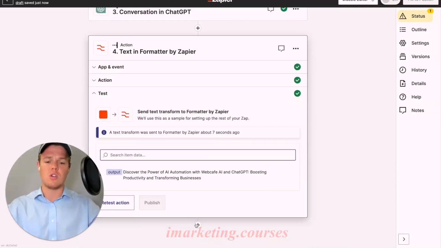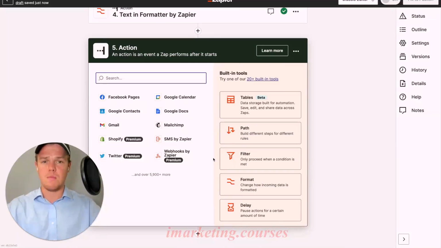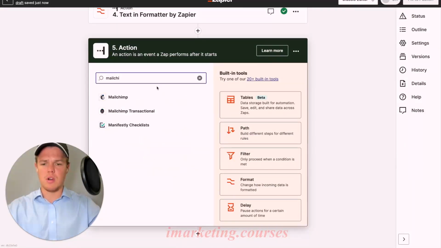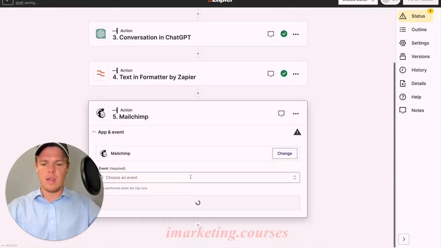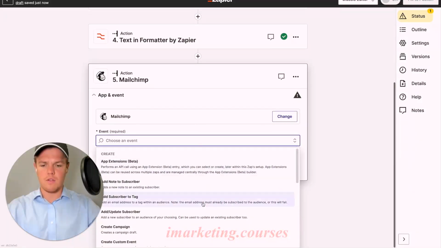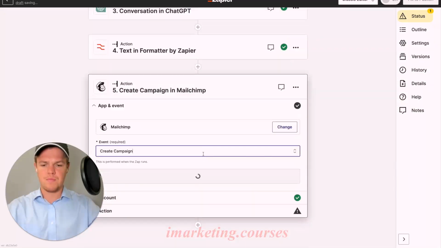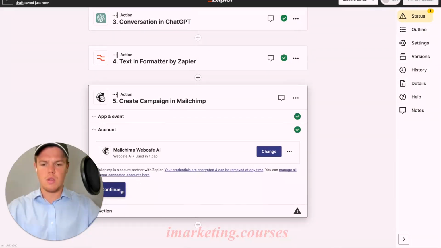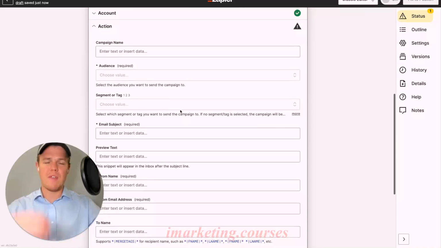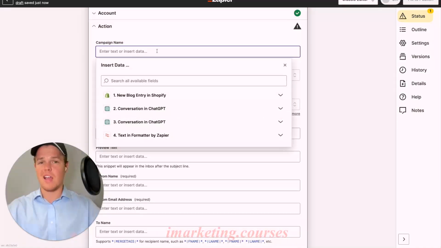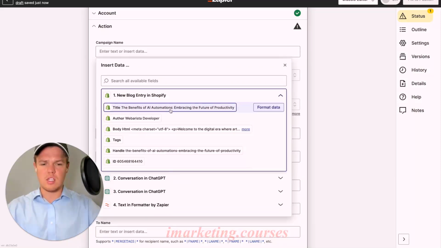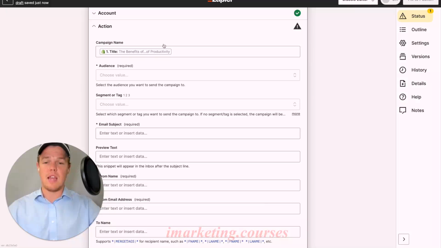Let's go ahead and start jumping into MailChimp and their API. In order to do so, we're just going to type in MailChimp here, and we're going to go ahead and choose an event of create campaign. Hit continue, and we have a ton of stuff we can do here. In theory, I could set up a variable here instead of a fixed value. What we can do though is let's go ahead and just set up the campaign name as the article name. That allows us to understand that.